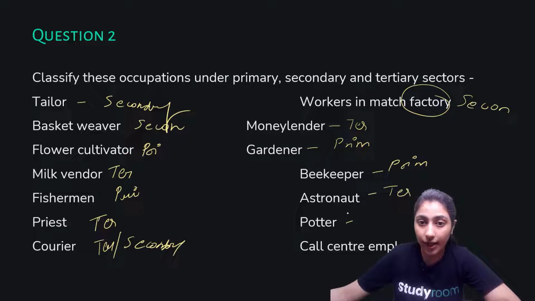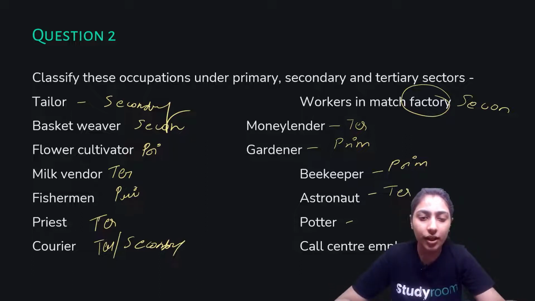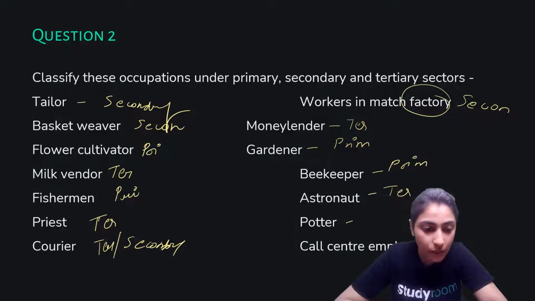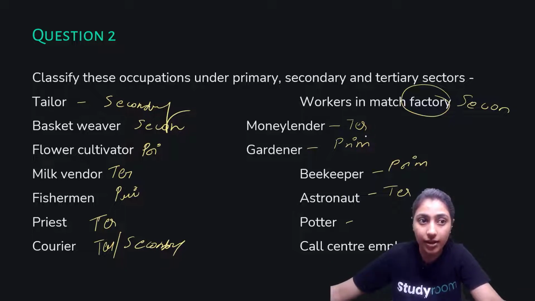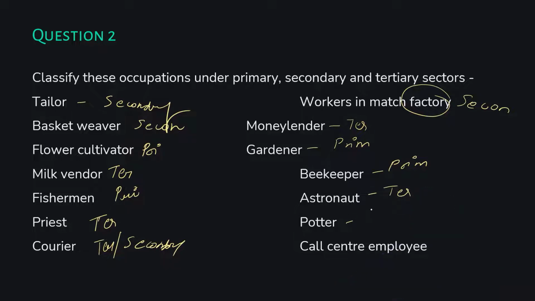Potters are the people who again work with raw materials. So over here you can see that these are two examples that are given to us. Number one over here is potter, and there is also the example of basket weaver and beekeeper. So all of these will basically come under your secondary sector, because as you can see, all of them are working with something that's natural, something that's raw. So that's why potter will also be coming under primary, not secondary. Call center employees will again come under your tertiary.